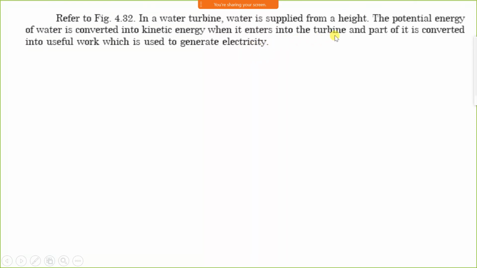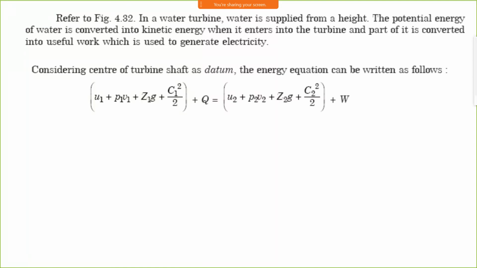Then it enters the turbine, and part of it is converted into useful work, which is the useful generated energy. Since it is a cold turbine, there will not be any enthalpy or internal energy, because there is no interaction of temperature. Since there is no interaction of temperature, there is no heat. Since the turbine is rotating, it is giving work done, and potential energy and kinetic energy will be there.